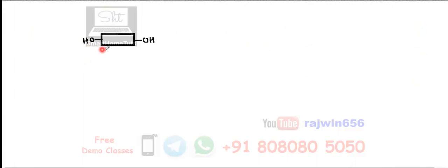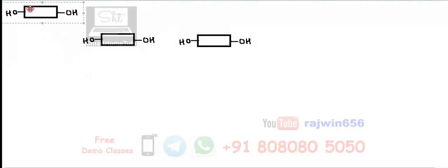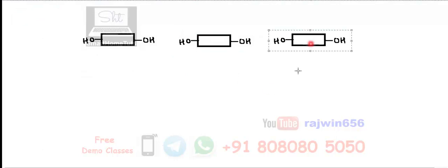Now this is the next molecule that is shown over here. There is a carbon chain length. At its end OH is there, and at the other end also OH is present. I'm going to just repeat the same molecule over here in a chain. Now here what is going to happen is, from any one side, I can remove H. From the other side, I'm going to remove OH.